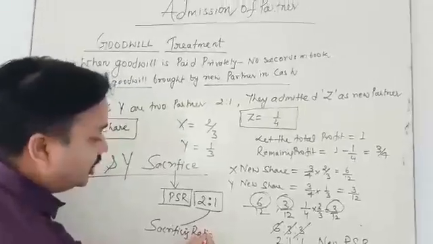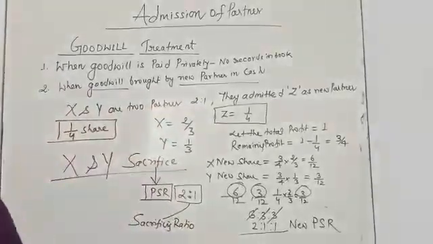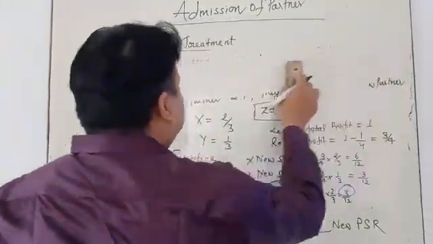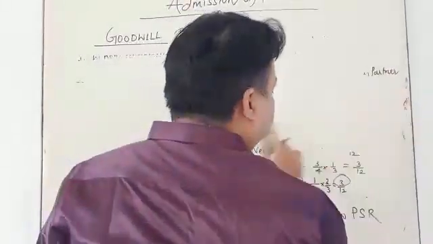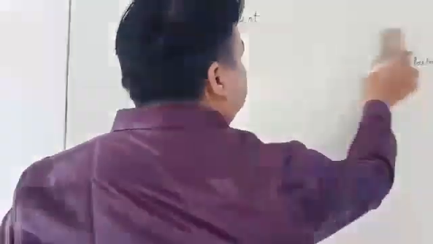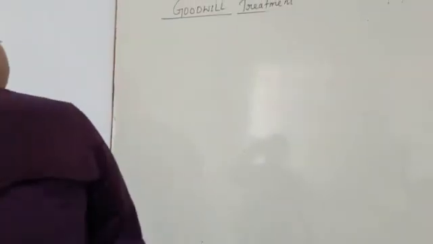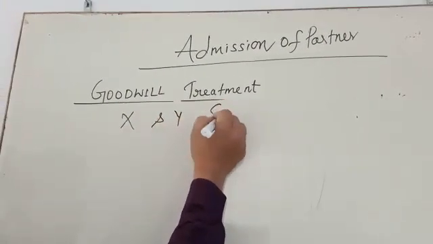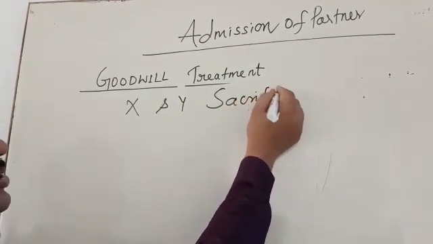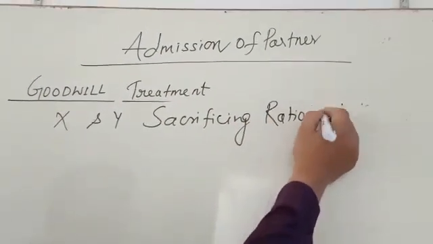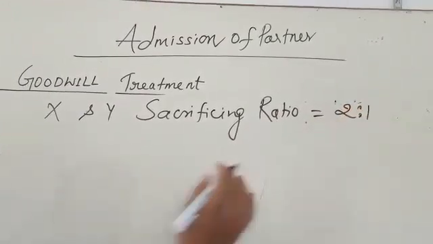So I am going to write here: X and Y sacrificing ratio is equal to 2:1.